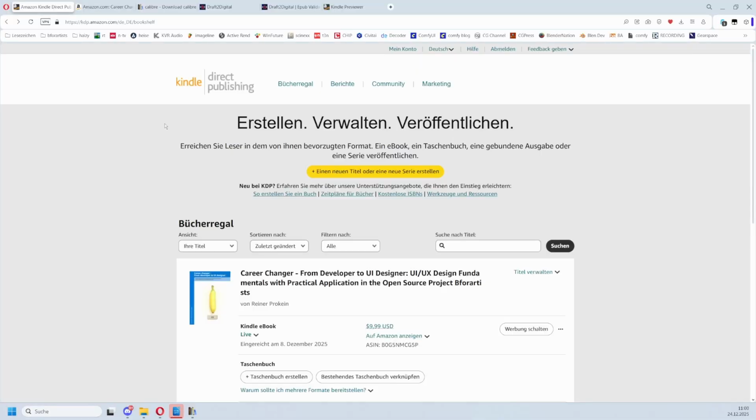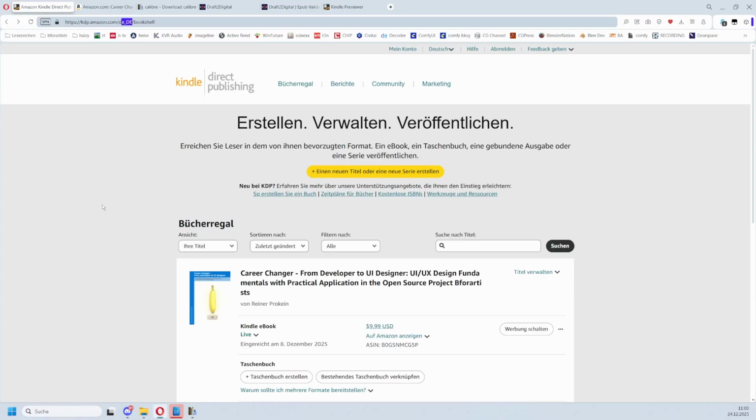So we want to publish to Kindle, Amazon, and this is the address that you need: kdp.amazon.com. I'm German, so I am in the German subsection. You need a few things here. We need, of course, our ebook, a tax identification number. You can get it from your tax office. You need a bank account.